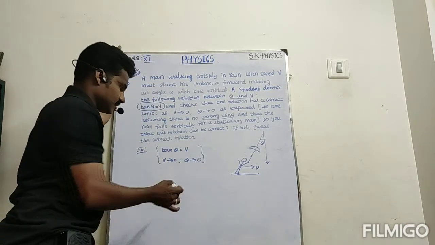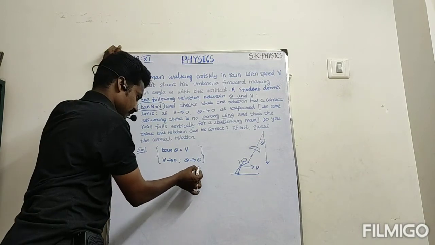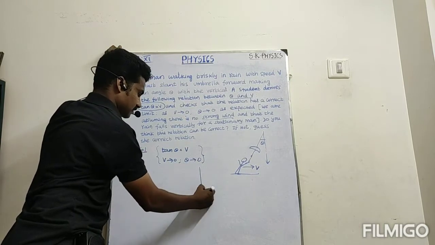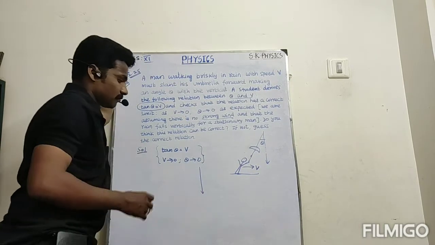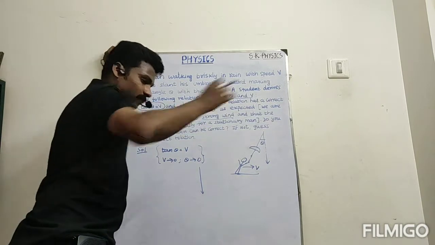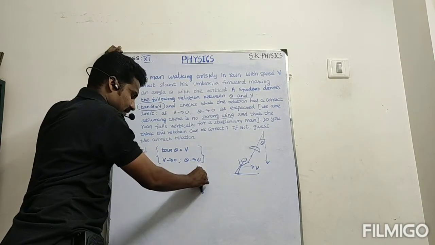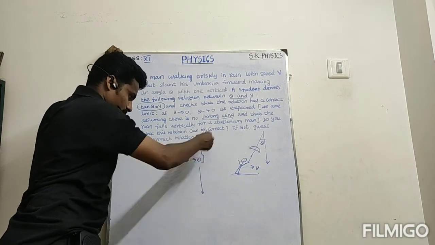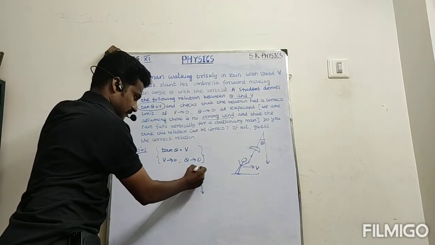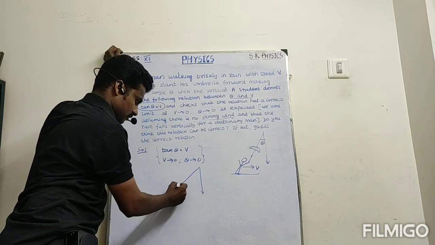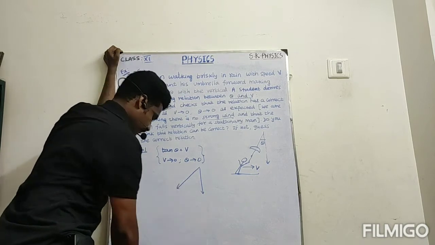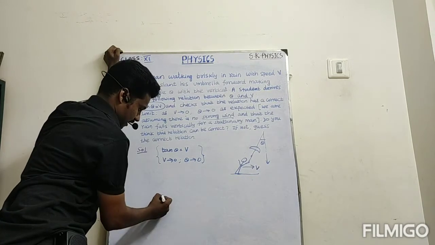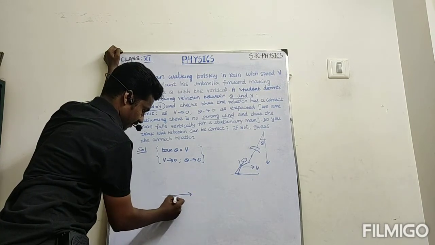Now let us imagine, initially this is the actual rain direction. But what happens while you are moving very fast, you feel the rain opposite to you, it hits you, like this. Correct or not? Now I'll explain one more time. This is the man's walking direction, this is the velocity of the man.